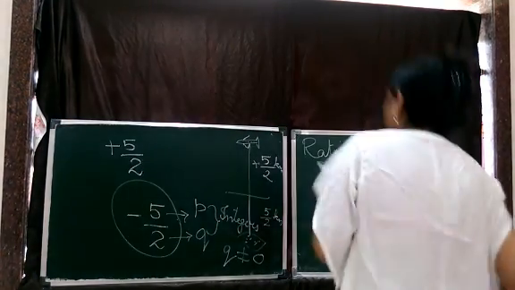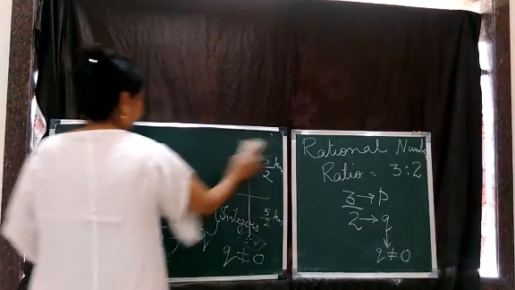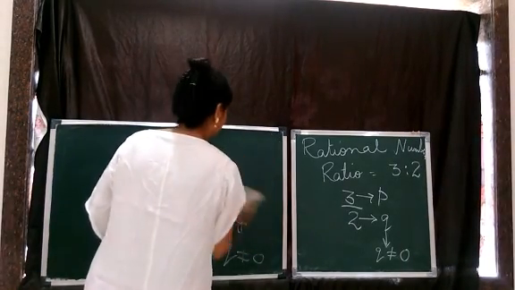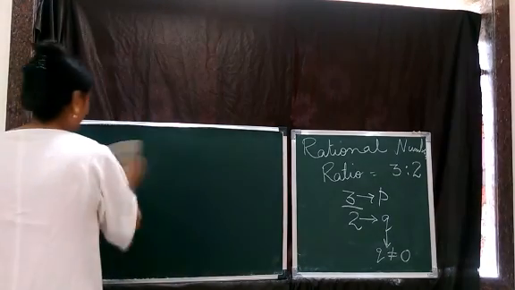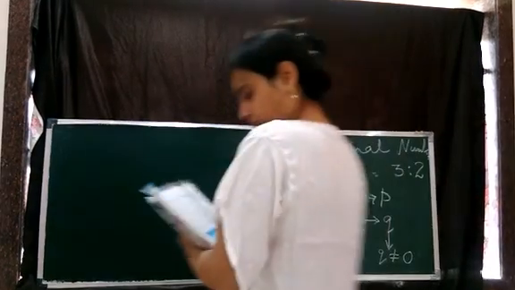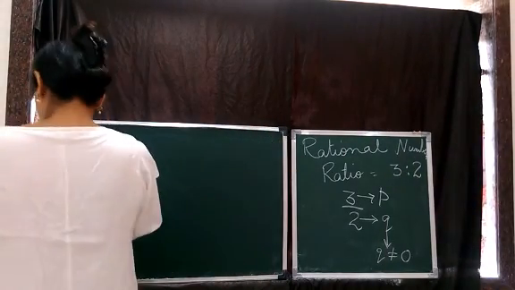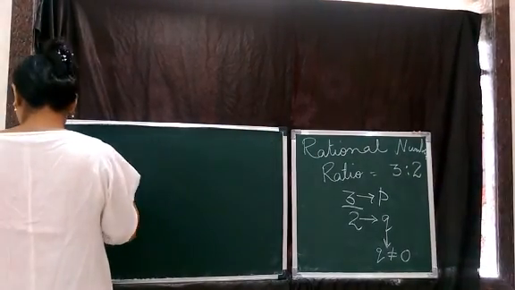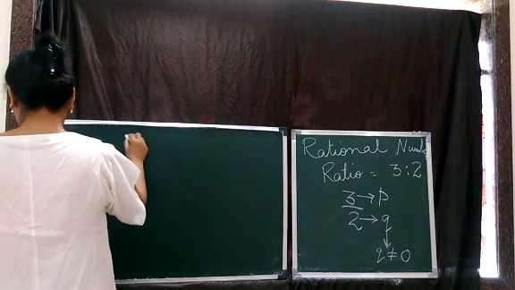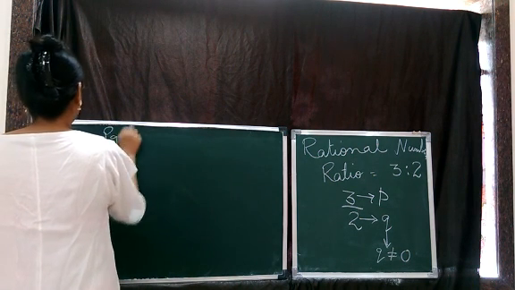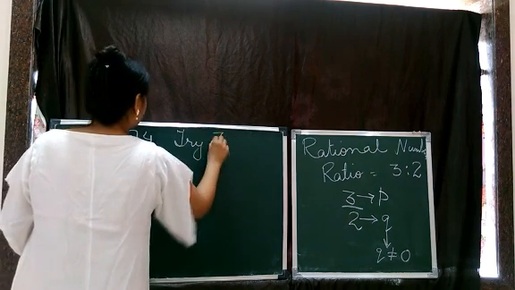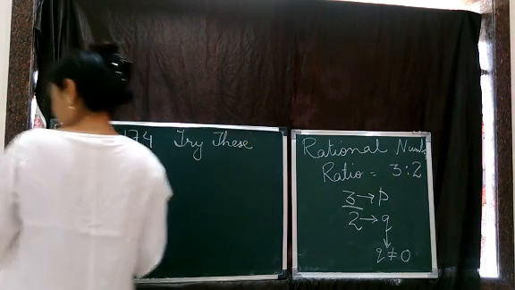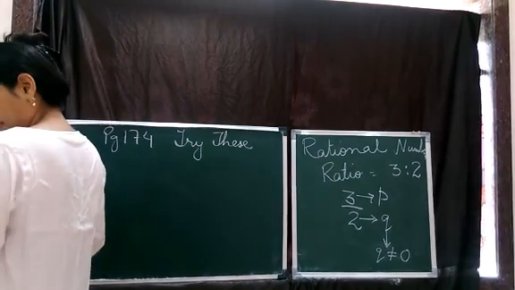Try these today. Page 174. Try these. Question